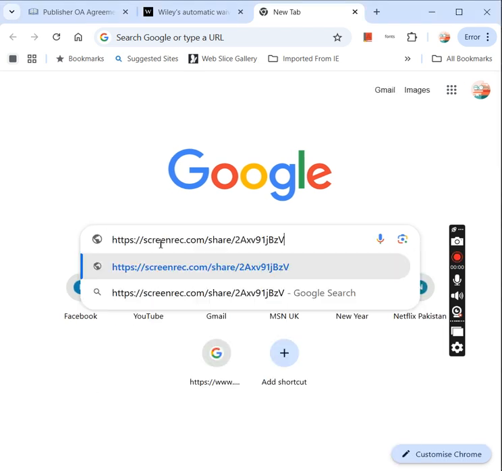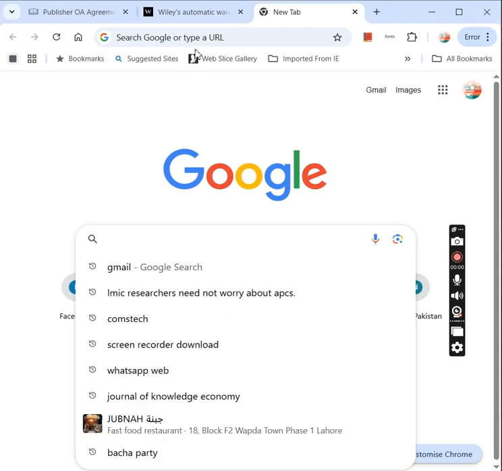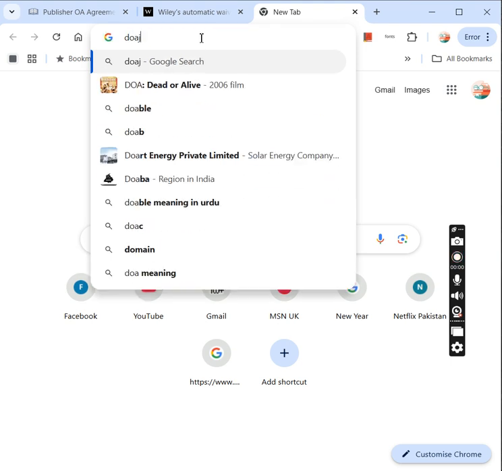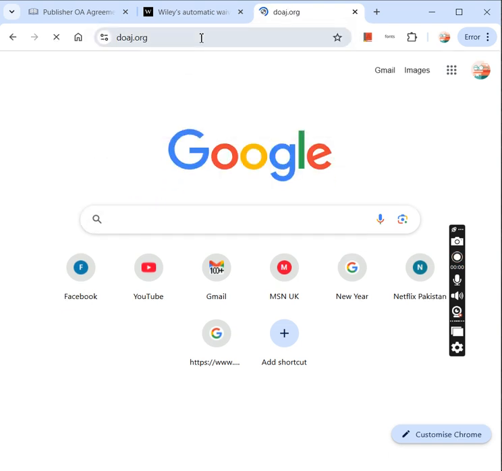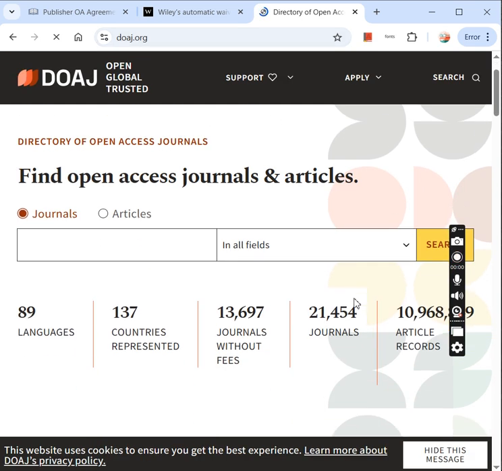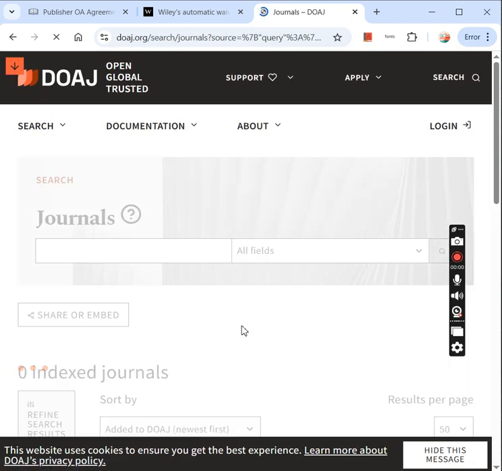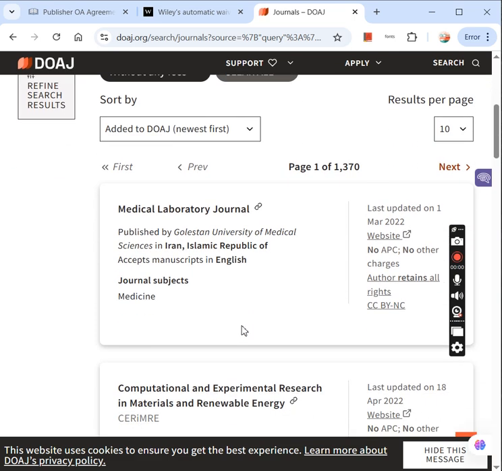So let's open this. Let's type over here doaj.org. Once this is opened, I would like to search journals without fees. So I click over here, and then I want to